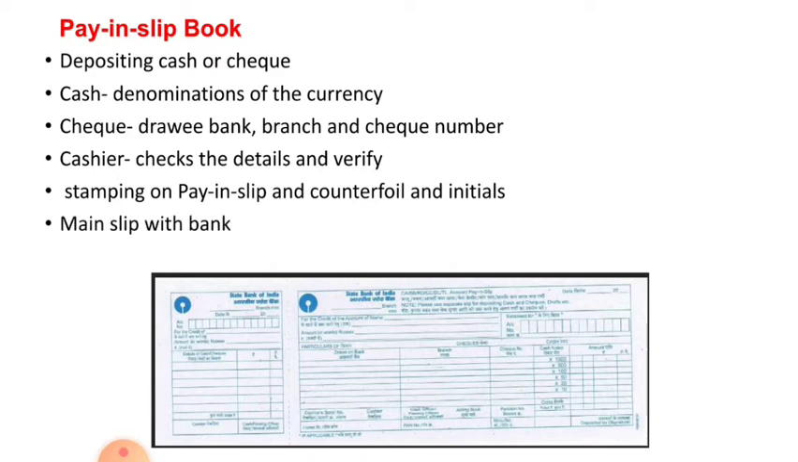The main slip is retained by the bank and the counterfoil is returned to the depositor duly signed by the cashier of the bank. The main slip serves as the basis of crediting the deposited amount into the customer's account in the bank. The counterfoil given to the depositor serves as an acknowledgement of the money being received in the account of the customer.